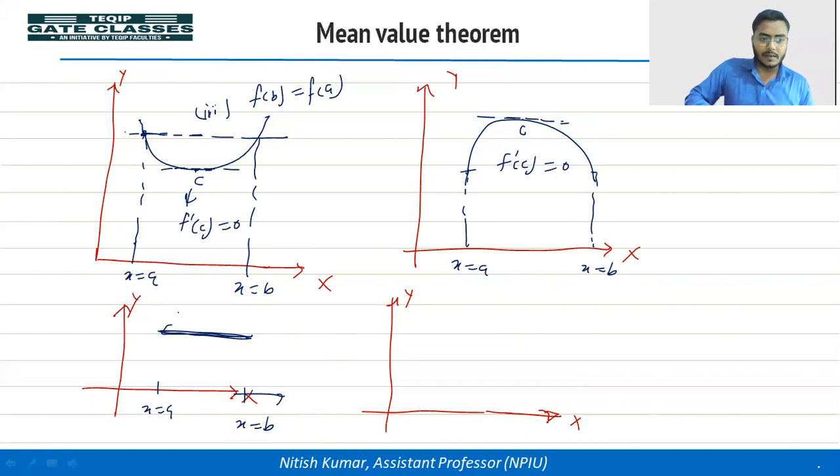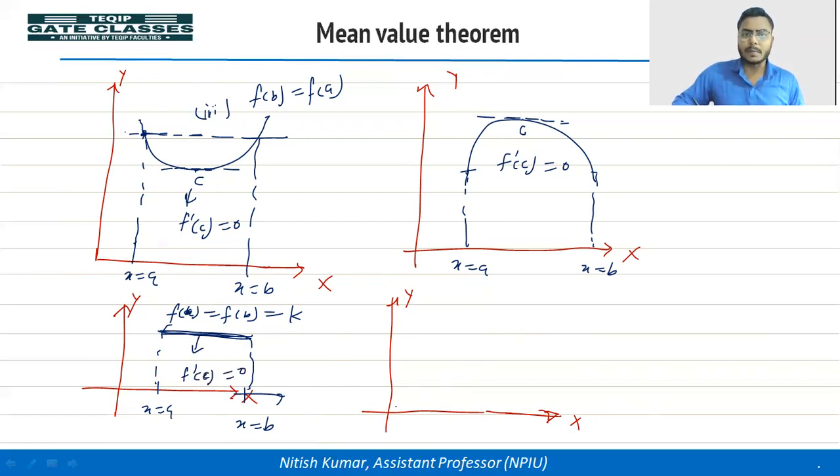Here you can see f(a) equal to f(b), that is equal to a constant c. So in this case, the graph is constant between a and b. Okay, so it can be true. You can take any point between a to b, there f dash will be equal to 0.